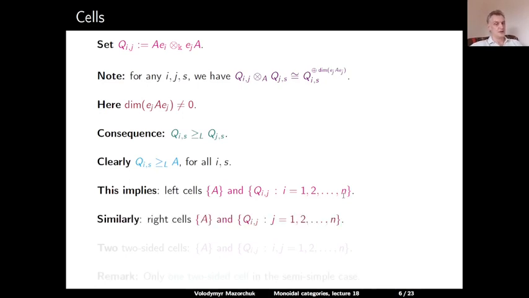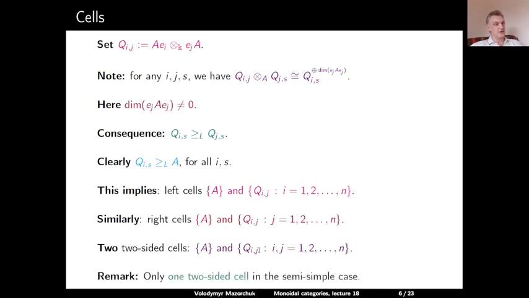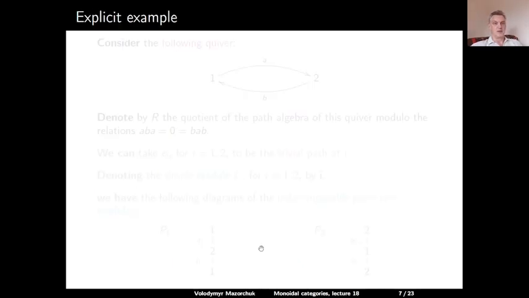Similarly, we have n plus 1 different right cells, the special one given by the identity object, and then for any i, the right cell consisting of all Q_ij where j varies between 1 and n. And we have two two-sided cells, the one given by the identity object and the second one containing all Q_ij. So this is a big difference with the semi-simple case, because in the semi-simple case we only have one two-sided cell. Okay, let us also do one very explicit example.